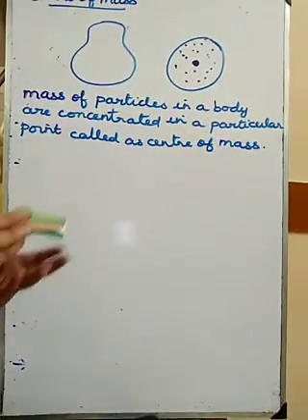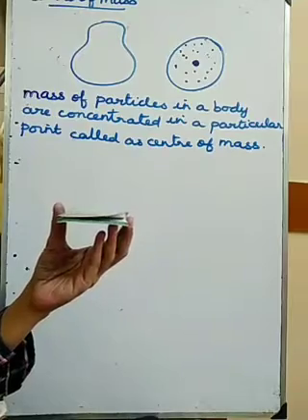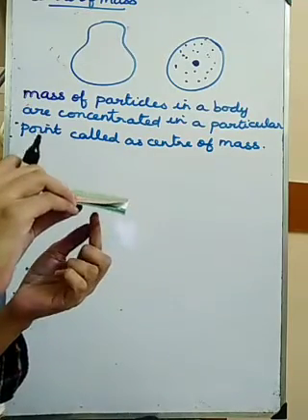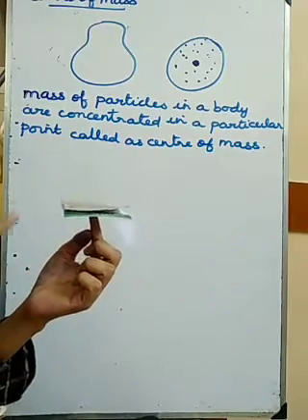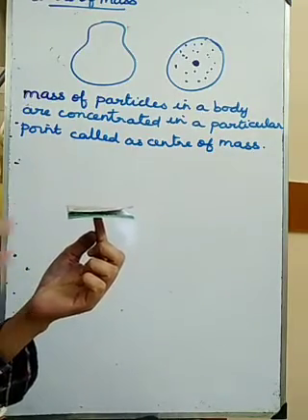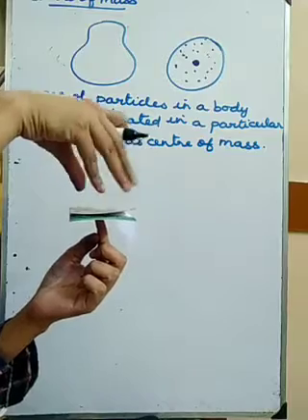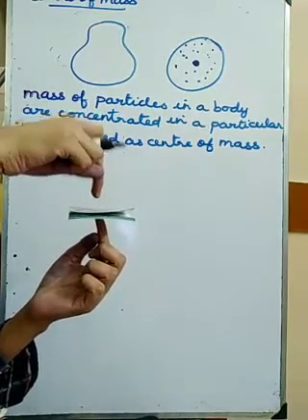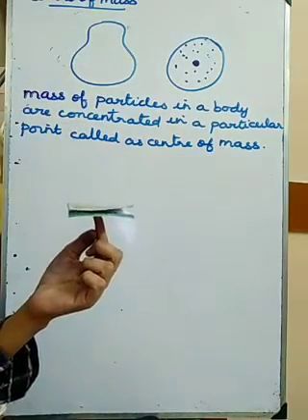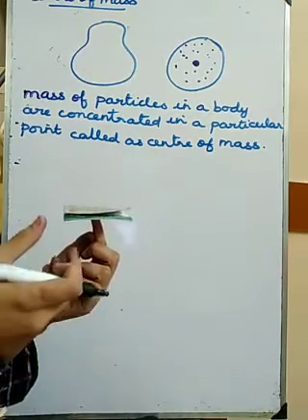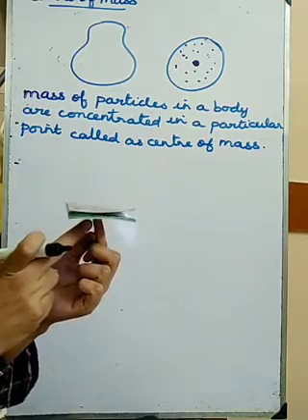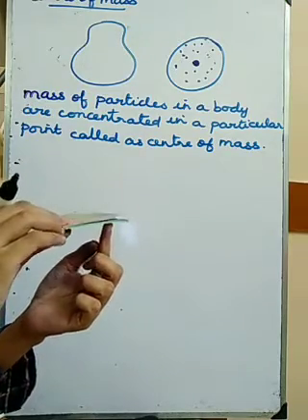Now this is one object you think. When I hold the object exactly at the center of mass, the object will not fall down, because all the mass is concentrated in one particular point. Suppose instead of holding it at the center of mass, I hold it at the corner like this.